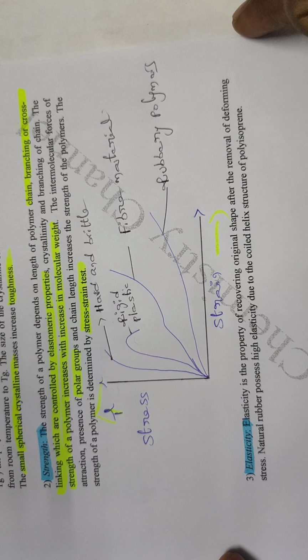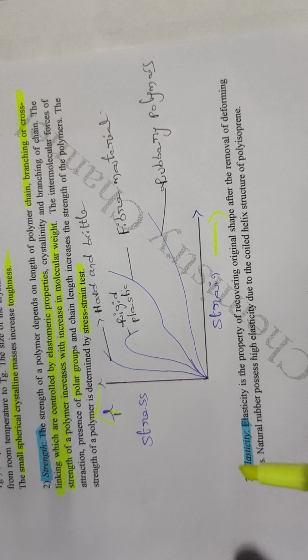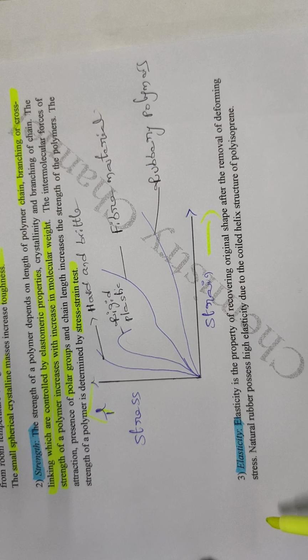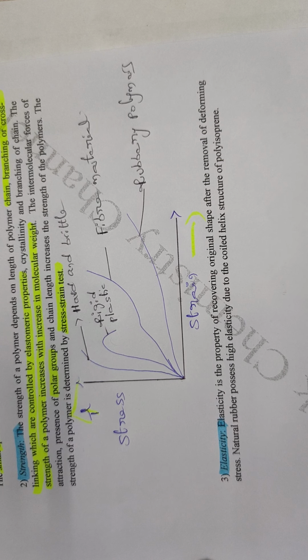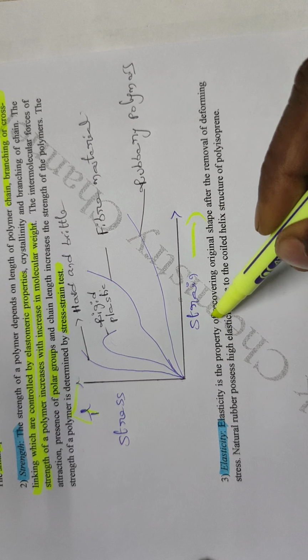This shows how the polymer behaves basing on the stress and how it is strained when you apply some stress. And then elasticity. Elasticity is the property of recovering or regaining the shape after the material has been greatly deformed. An elastomer has a tendency to regain its original shape after it has been greatly deformed.